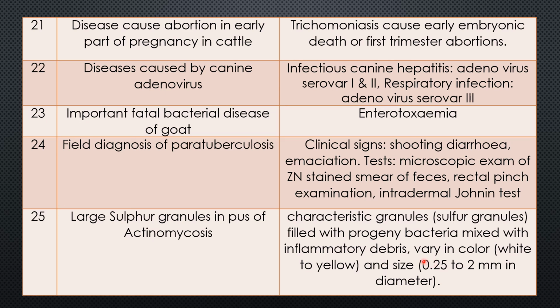The granules vary in color from white to yellow, and the size is 0.25 to 2 millimeter in diameter. It can be easily seen by naked eye. These pus granules are not sulfur, but they look like sulfur granules. So the name is given sulfur granules. They are pus with bacteria and inflammatory debris.